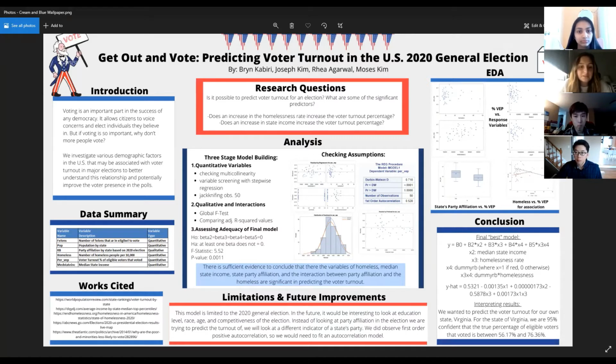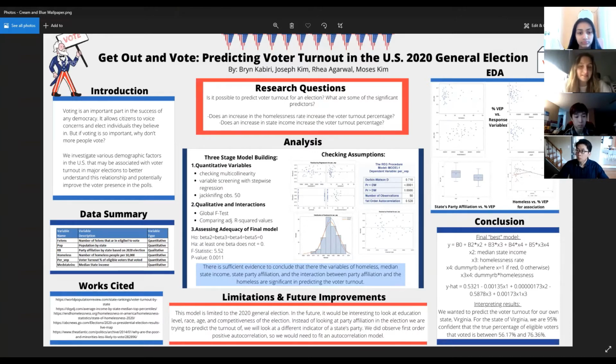The next one is homeless, which was the rate of homelessness, and that was calculated by the number of homeless people per 10,000. So we were able to compare it between all of the states. Lastly, for explanatory variables, we had median state income, which, as it says, was the median income per state. Our one response variable was per VEP, which is the same thing as voter turnout, but to be a little more specific, was the percentage of people eligible to vote that actually did vote. So people that went to the polls on election day.